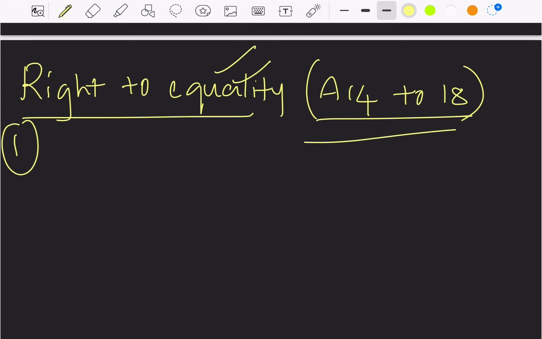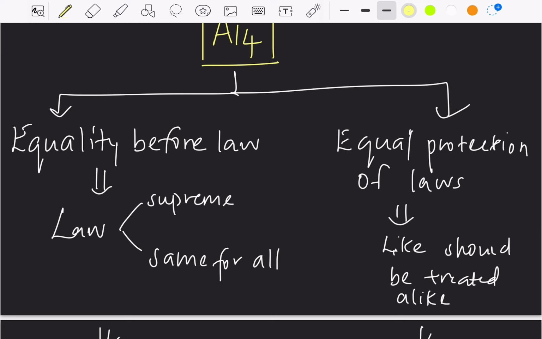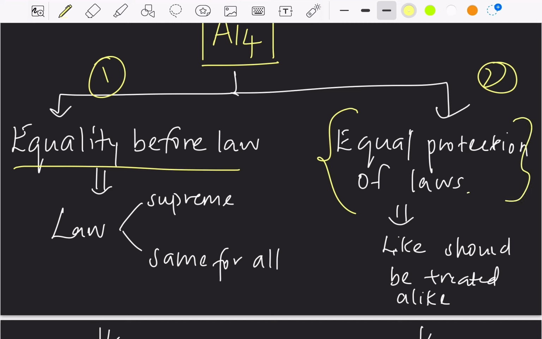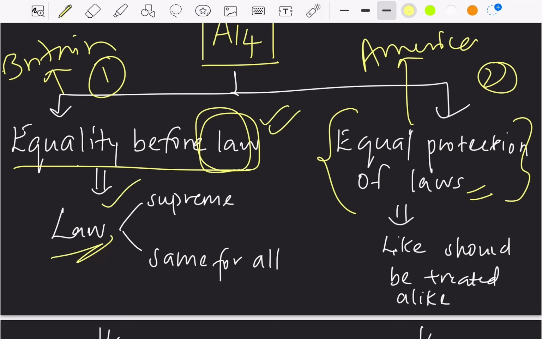So, let's study each and every fundamental right separately. First is Article 14. Article 14 has got 2 parts. The first part is equality before law, and the second part is equal protection of laws. The first part, equality before law, was taken from Britain, whereas the second part, equal protection of laws, was taken from America. So the first part, equality before law. The name says that law is supreme. That is, law is same for all, irrespective of whether the person is rich or poor, or irrespective of the office that is occupying. Law is same for all. That is the meaning of equality before law.